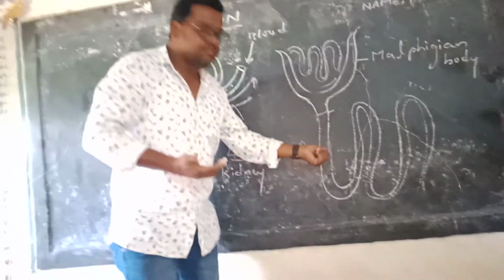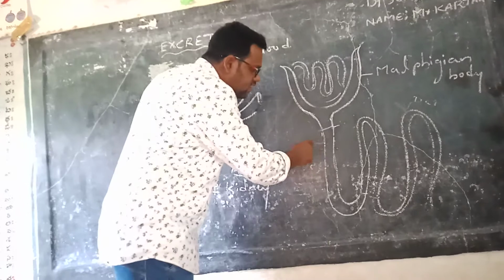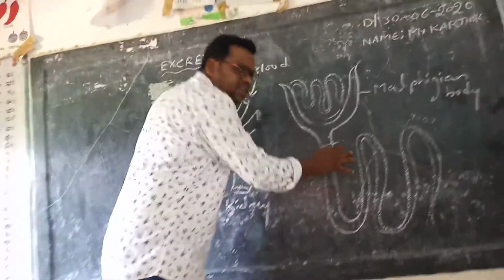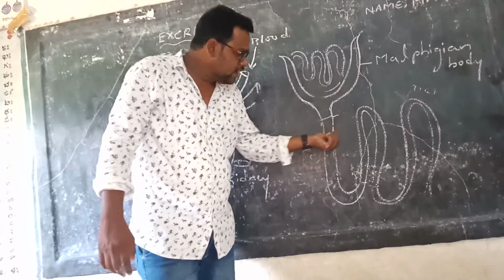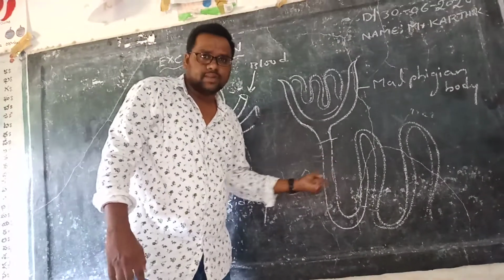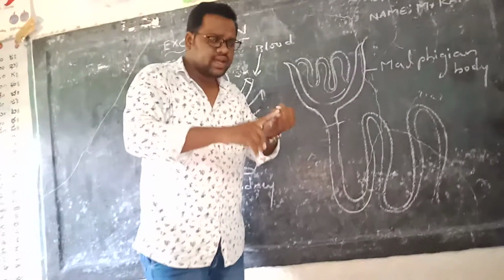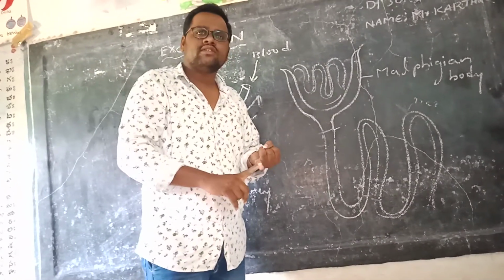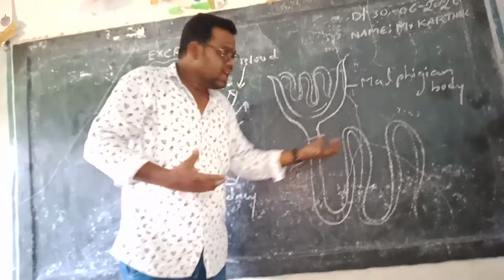So what is the job of the PCT, the proximal convoluted tubule? The PCT has many blood vessels, known as blood capillaries. From these blood capillaries, absorption takes place, because primary urine contains all the useful material like glucose, amino acids, or whatever nutrients our body requires.